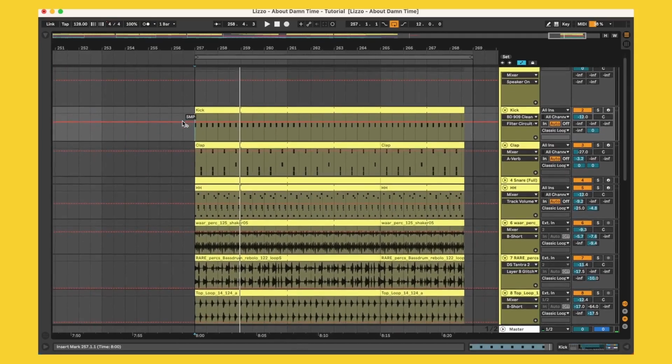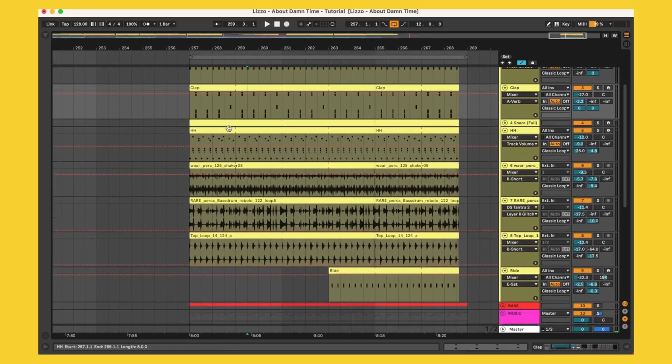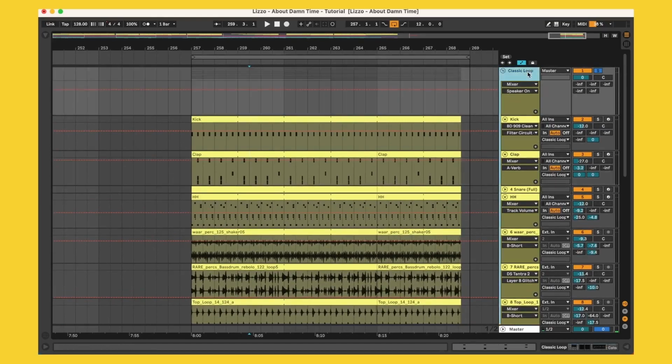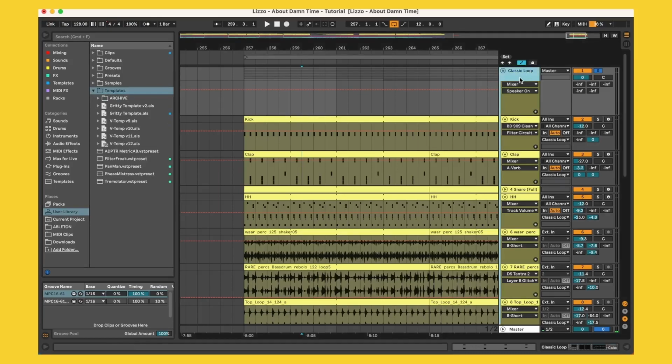And essentially what it is building out, say like the kick pattern that you want to with MIDI, the clap pattern that you want to with MIDI, the snare pattern with MIDI, hi-hats, all that, then saving it into a group. So then what you can actually do is if you open up the browser and then you go down over into the user library, say under one of these areas here, we can call it templates, you can actually grab this group and then just drop it into this templates area, save it as a classic loop or whatever it is,